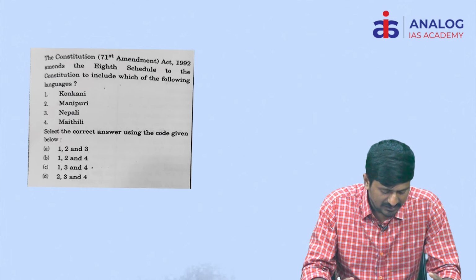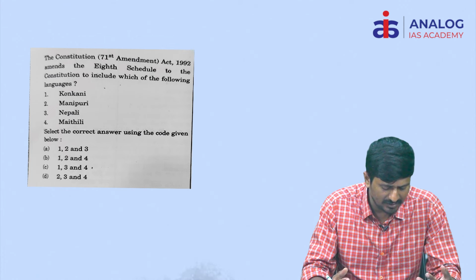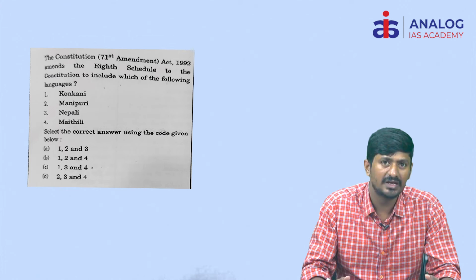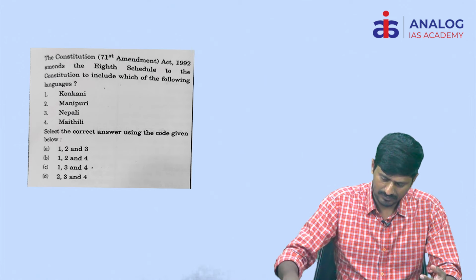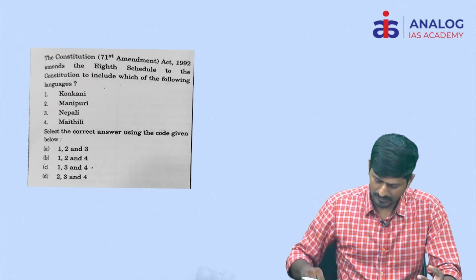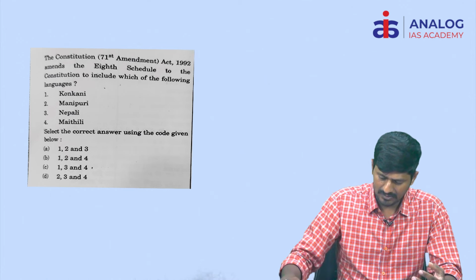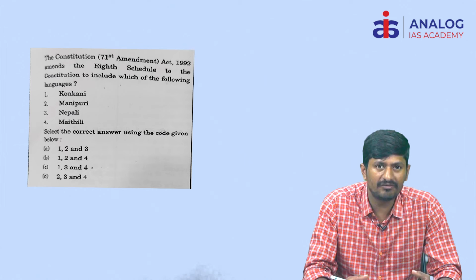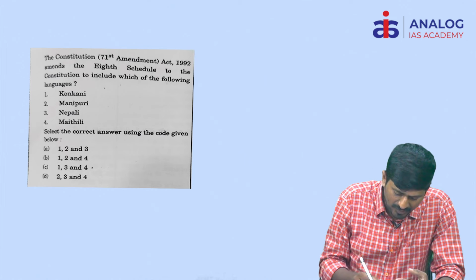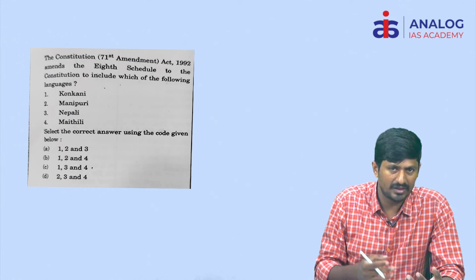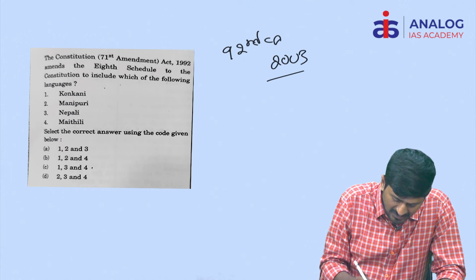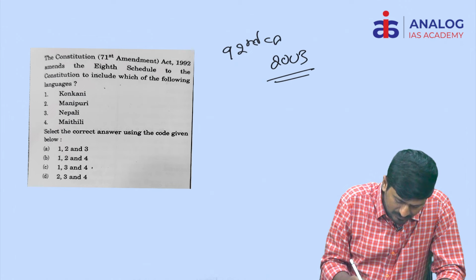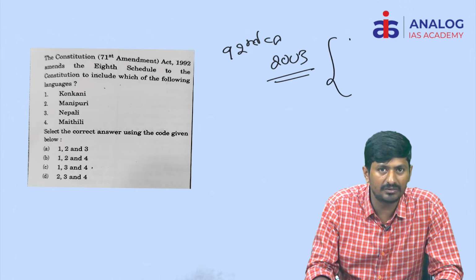Next one, the Constitution 71st Amendment Act of 1992 amends the 8th schedule to the Constitution to include which of the following languages? Actually this is purely a factual question. If you remember the recent Amendment Act, you can easily eliminate the wrong option here. Basically by the 92nd Constitution Amendment Act of 2003, 4 new languages have been added to the 8th schedule.